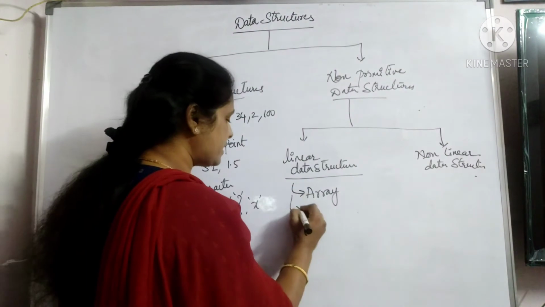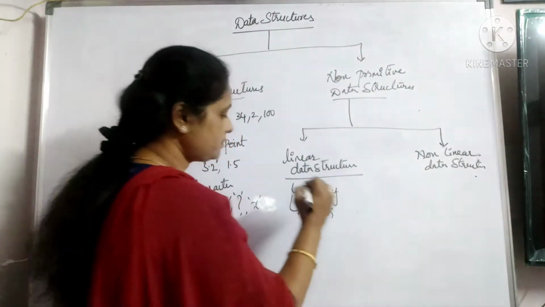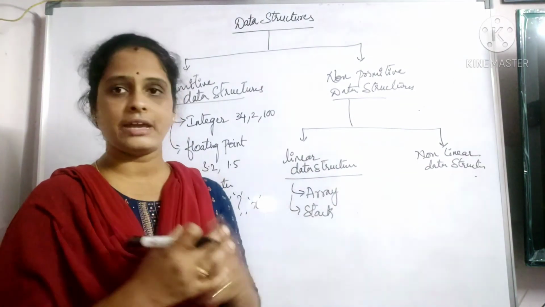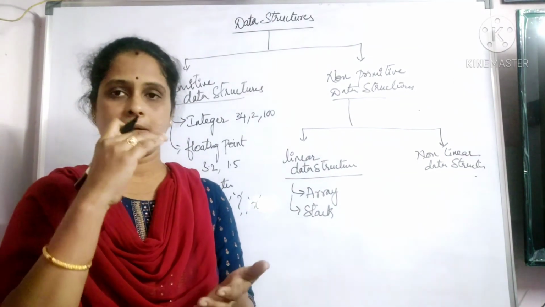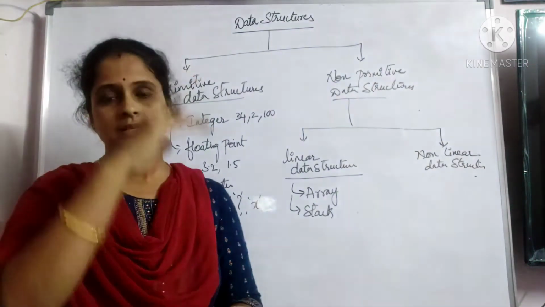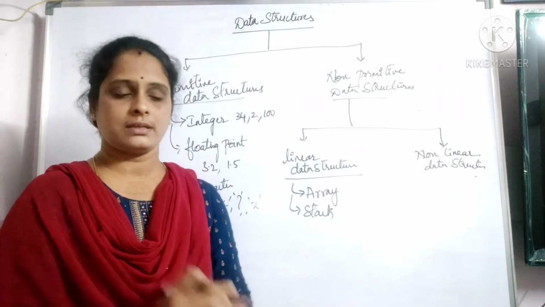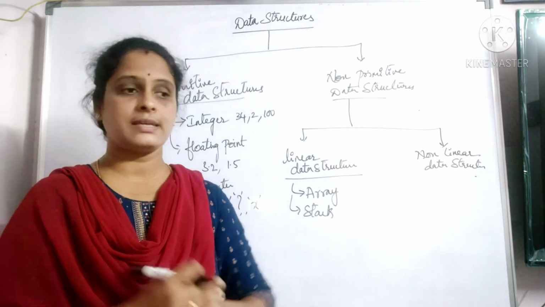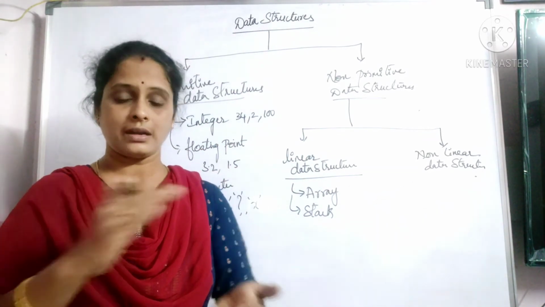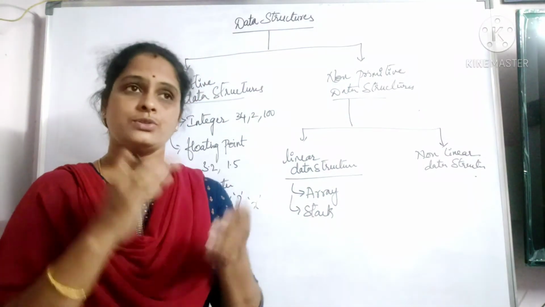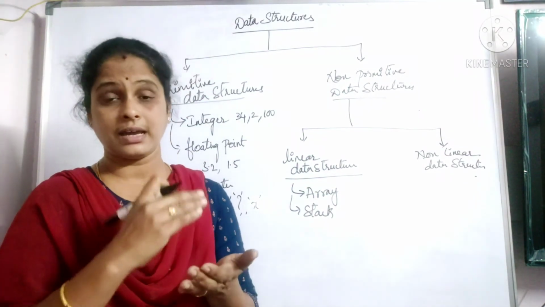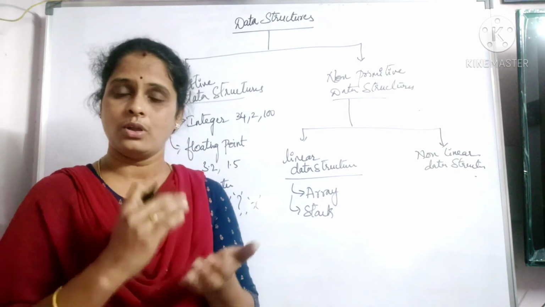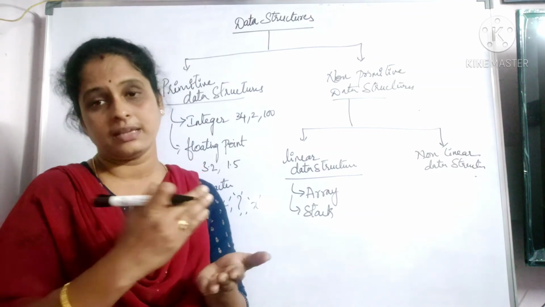Coming to the next one, this side is a stack. Again, let us take a daily life example. Suppose I have a pile of plates, or I have a stack of plates. What is it? Again, they are stored one after the other. If I say a stack of plates, they are not scattered here and there. They are one above the other, isn't it? So that is said to be a stack, where data, suppose if we take plates as data, is stored in a particular order. How? One above the other, one after the other, in a linear way.